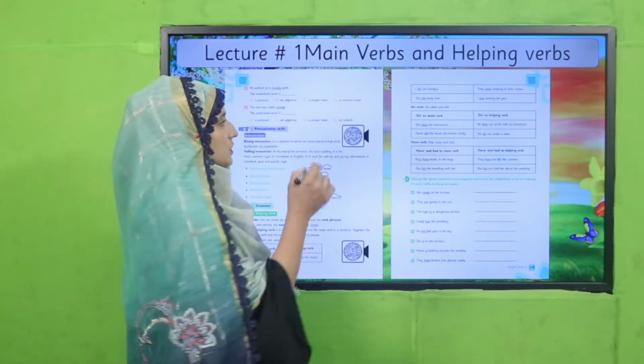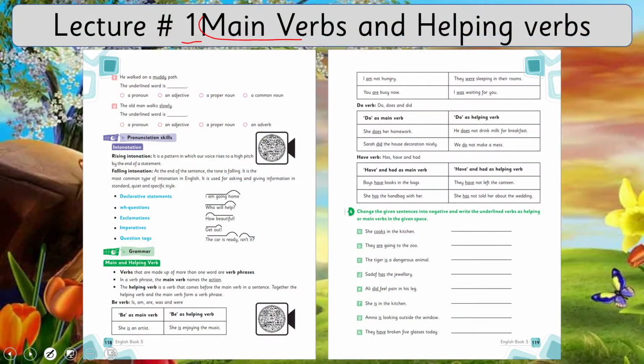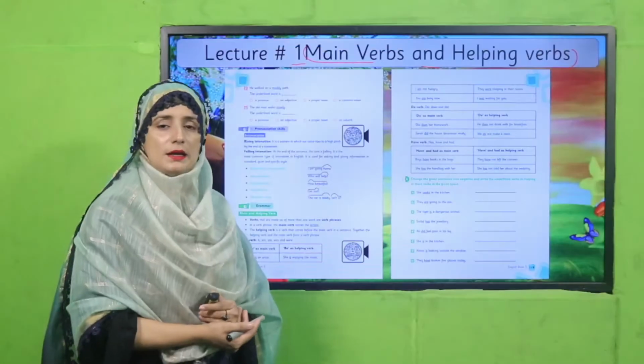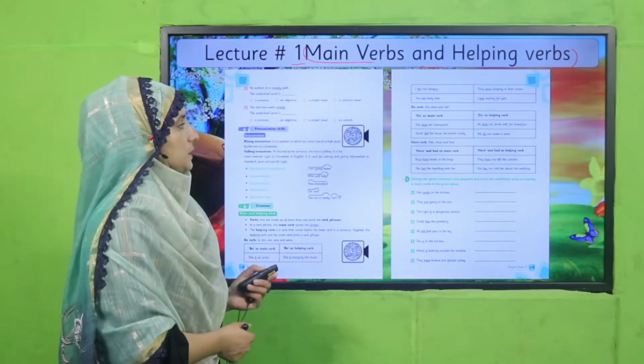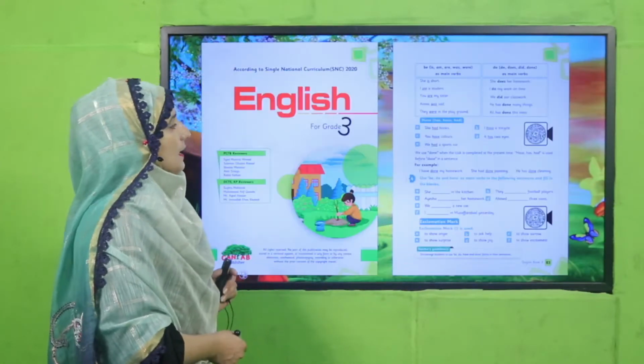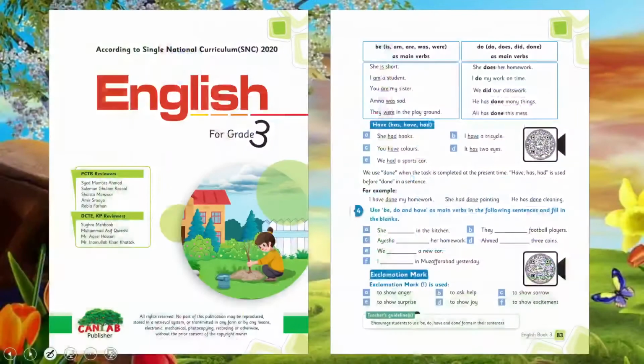In today's lecture number 1, we will learn about main verbs and helping verbs. In both ways, how we can use a main verb and what is the use of helping verbs in a sentence. Before, in English for grade 3, my dear students, we have already learned about the use of be, do and have as main verbs.